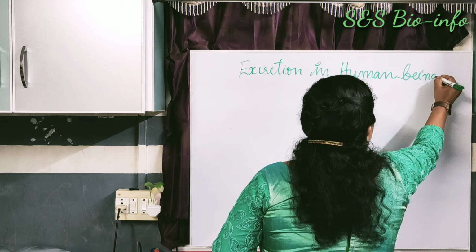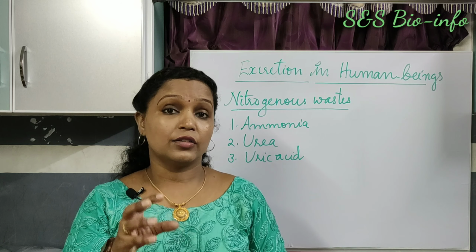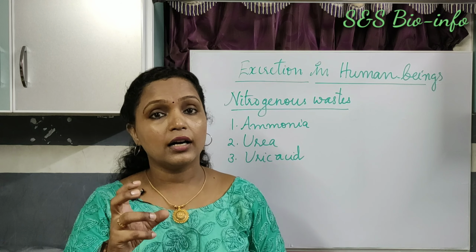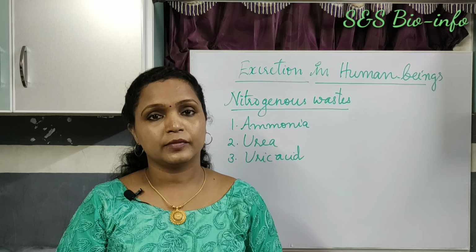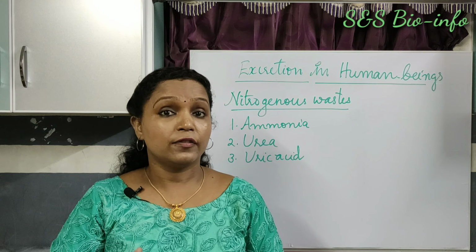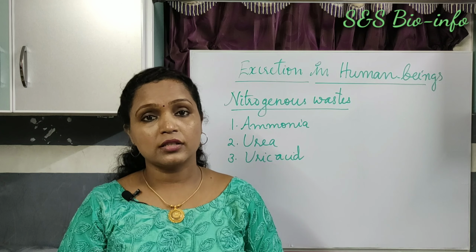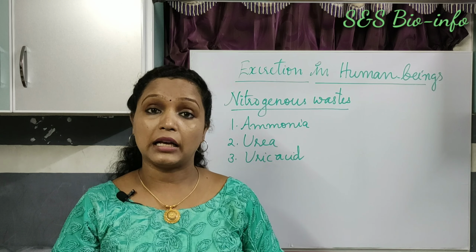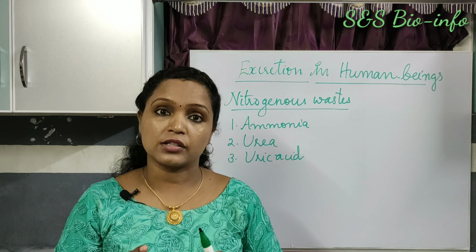What would happen if these nitrogenous wastes accumulate in our body? Certainly, they affect the vital organs like the heart and kidney. They influence the functioning of these vital organs and cause imbalance in the physiological functions of the body.